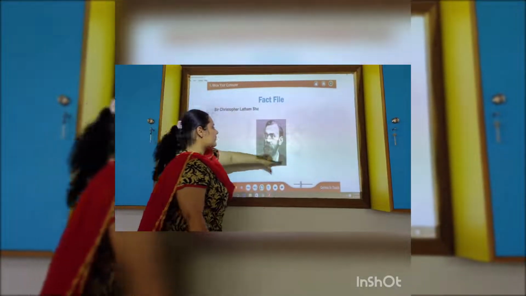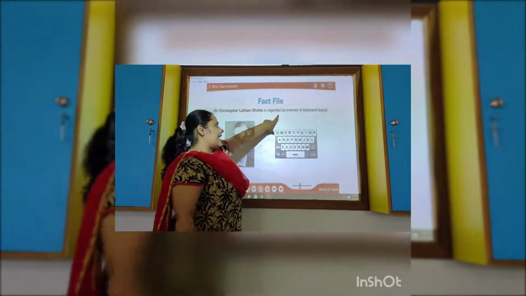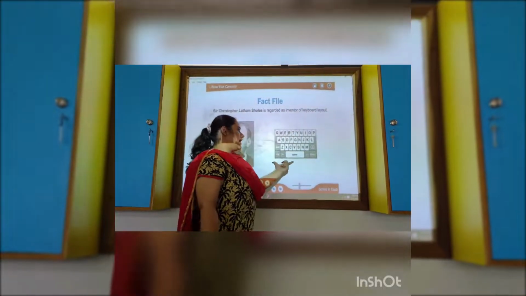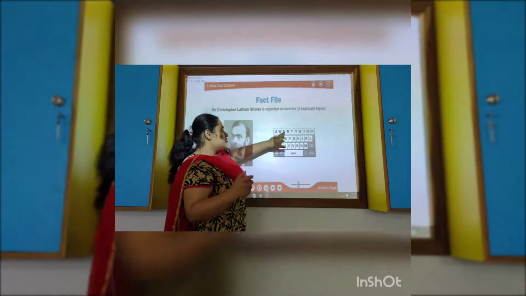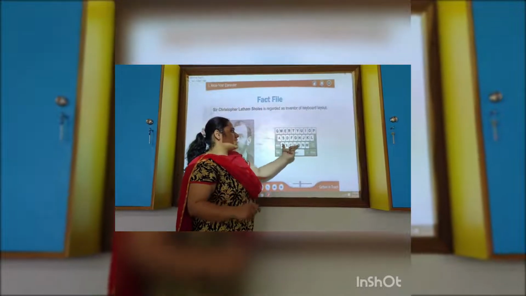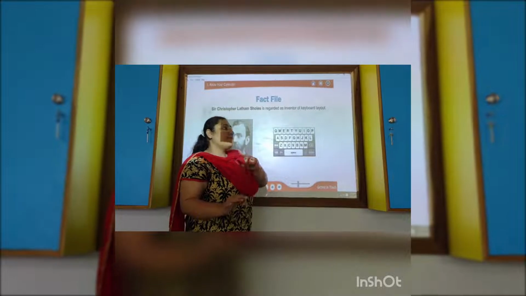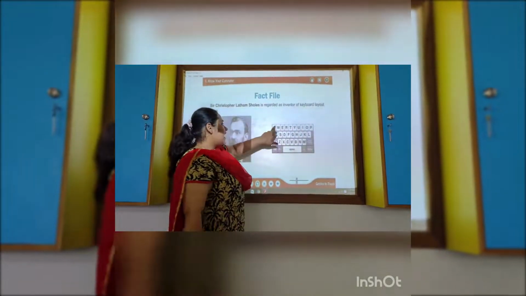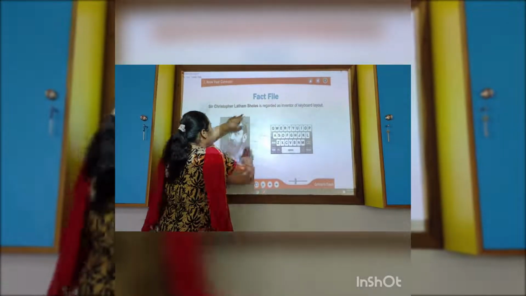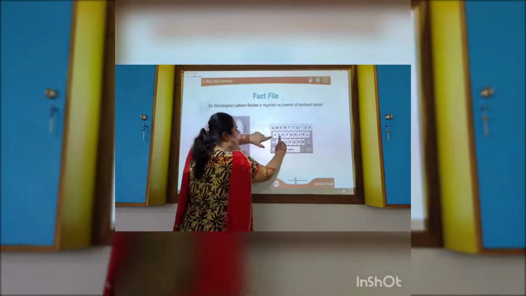Now here you can see the picture of Sir Christopher Latham Sholes, who is regarded as the inventor of the keyboard layout. You can see the alphabetical order is not in the same form, like A, B, C, D, E, F, G. The letters are there, but he built the sequence accordingly. Like if we have to write Sir, S-I-R, you are able to see S-I-R.